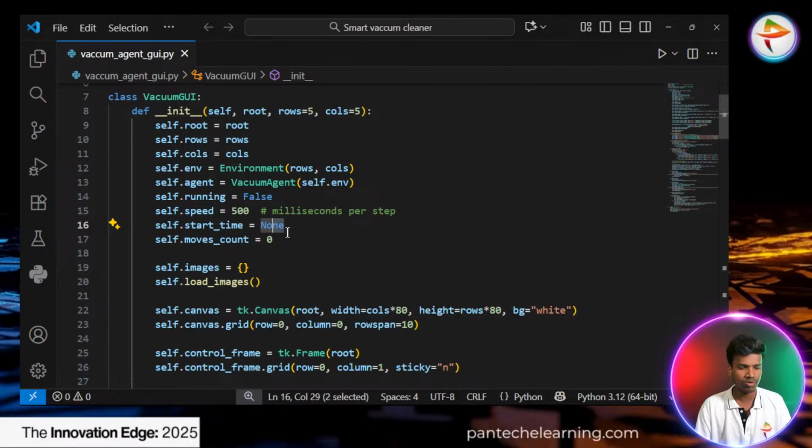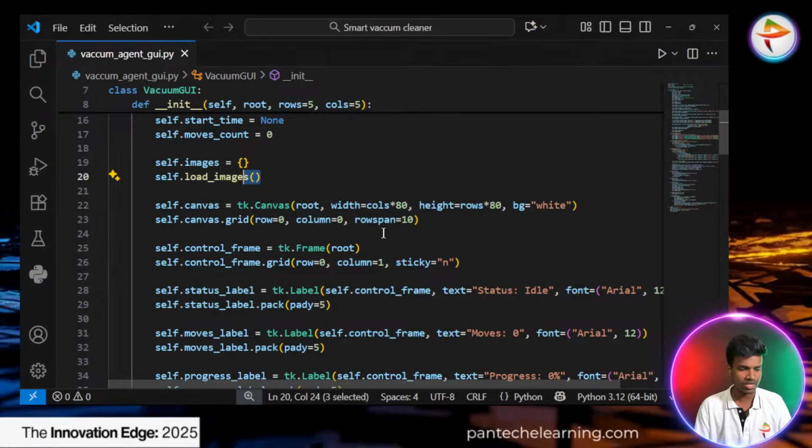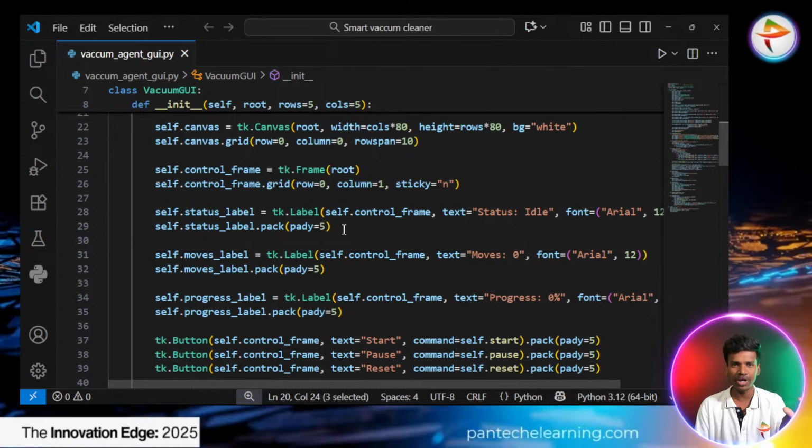Based on the dirty places, it counts how many moves they have to take for the entire room cleaning process. Images we have to pass and load, and the canvas means every place, so the width and length of the particular grid and UI we have to represent here. And the control frame, the outline frame of the particular UI, and the status label, how many times they freeze in a particular place, start and end buttons, and the text label, everything we have to frame. So every process here is UI creation.